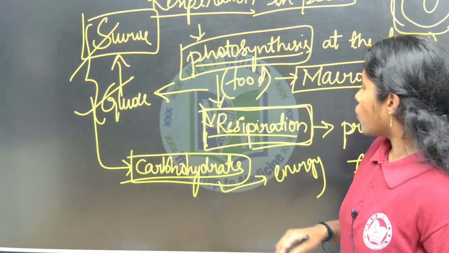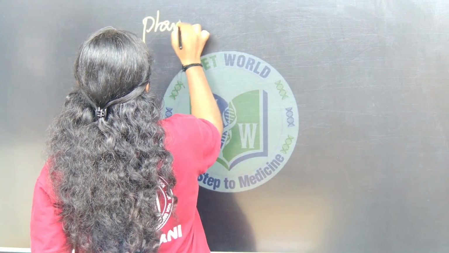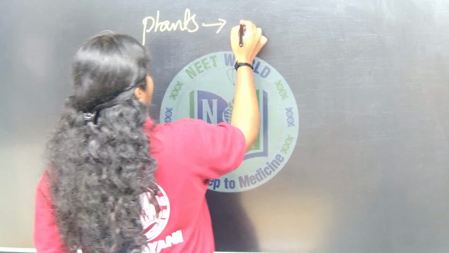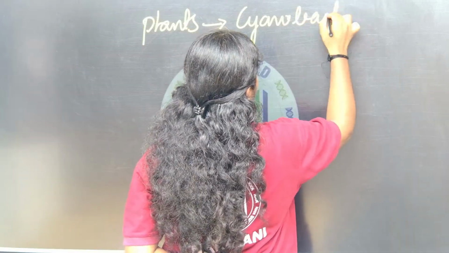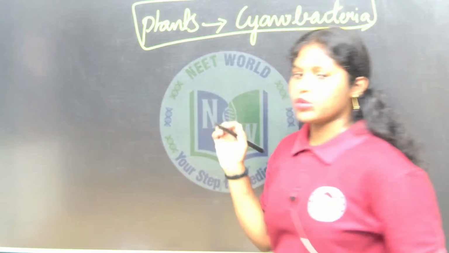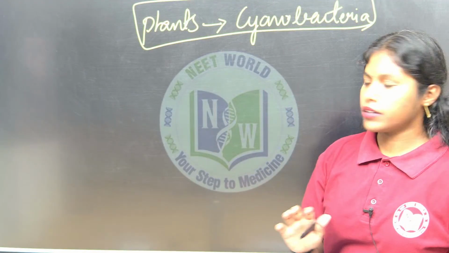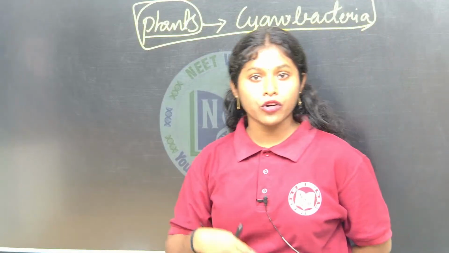So, only plants can prepare their own food? No. Along with plants, cyanobacteria can also prepare their own food. So, can animals prepare their own food? No, they are heterotrophic organisms. They are dependent on other organisms for their food.